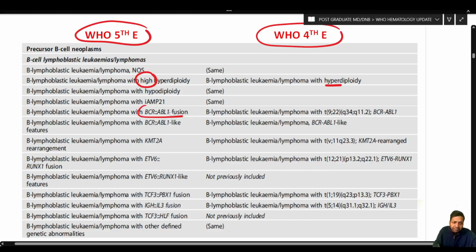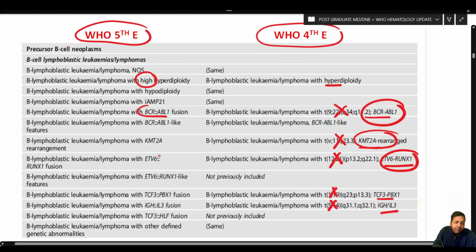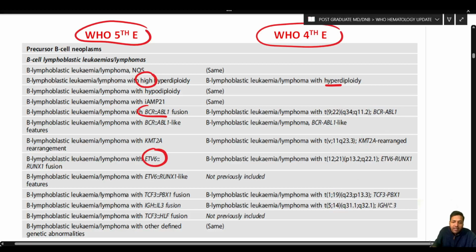So this is one other change. That means all these are omitted from the diagnostic term that we are using. You just have to concentrate on the molecular aspects, only on the resultant fusion gene product that you are getting. Only these terms have been retained over here, else you don't have to use other terms. So this is the second important change that we are seeing over here.